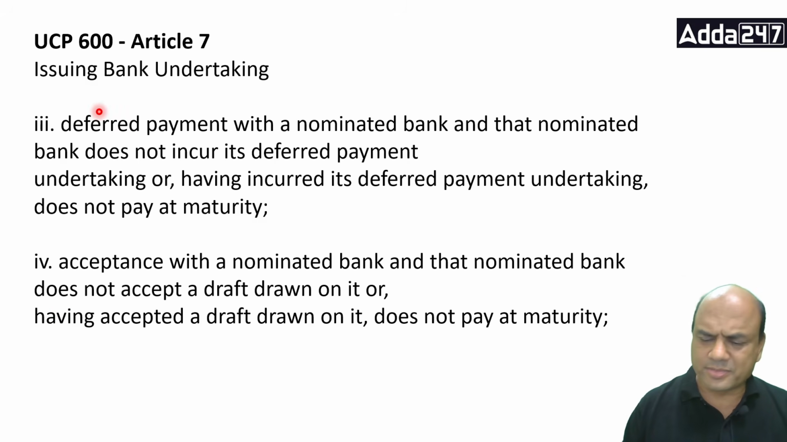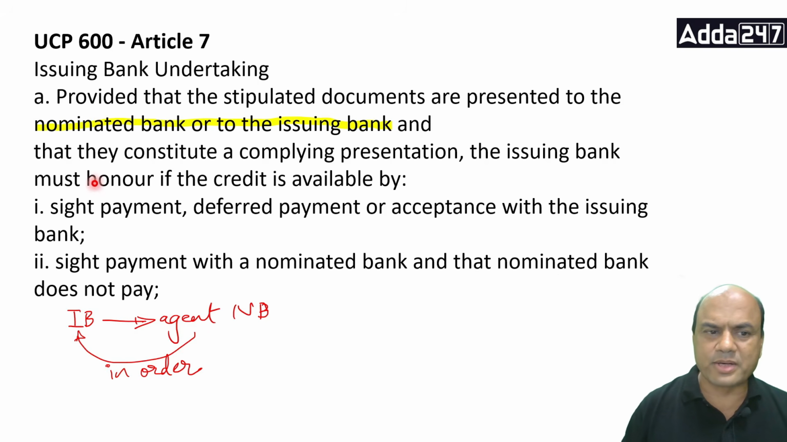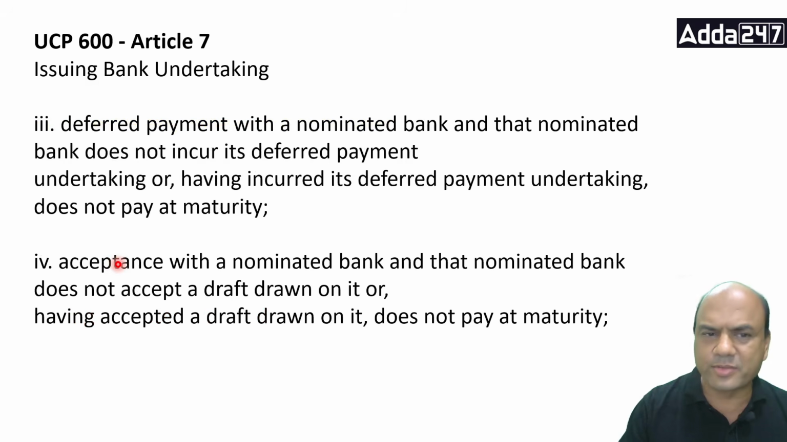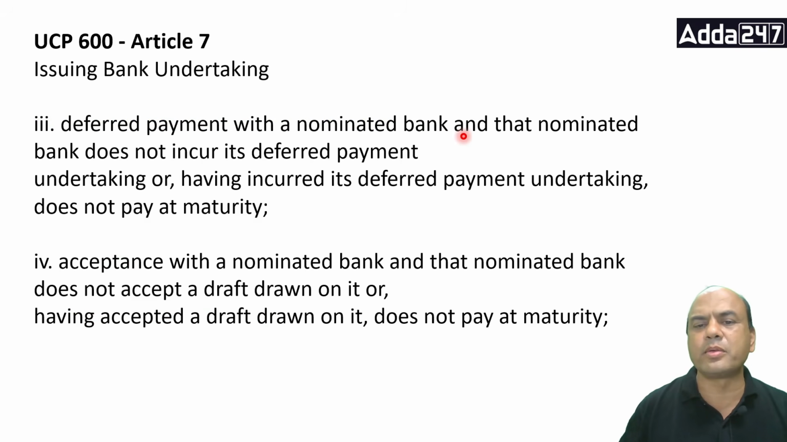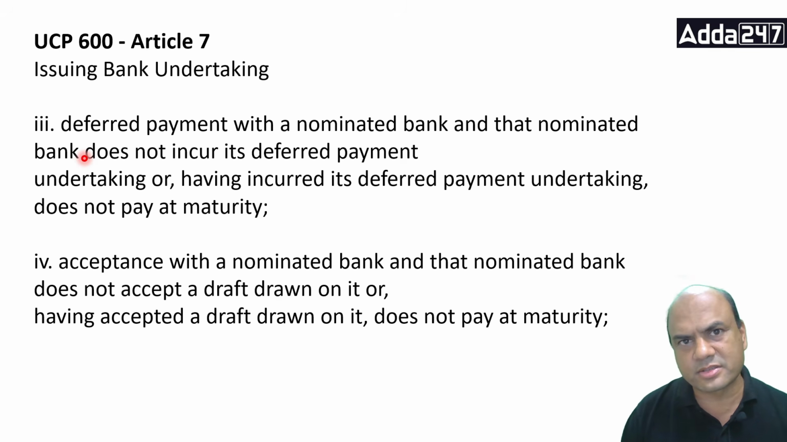Third one, again the same. See, the same thing continues. Deferred payment will be with the nominated bank, and the nominated bank does not incur its deferred payment undertaking, or having incurred its deferred payment undertaking does not pay at maturity. Then the issuing bank has to pay. Firstly, if it is saying I will not give you the acceptance that I will pay you on maturity, then the issuing bank has to give that acceptance and pay also. Not only give the acceptance, pay also.